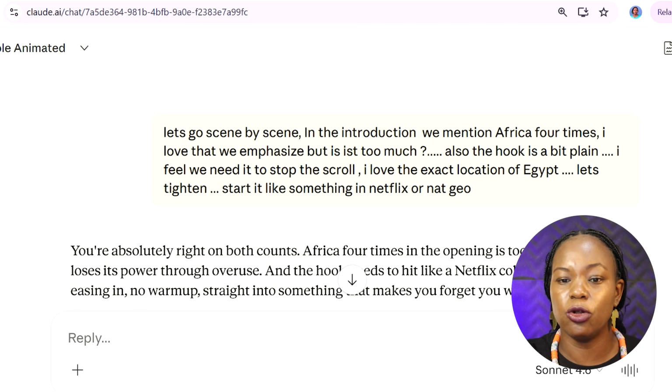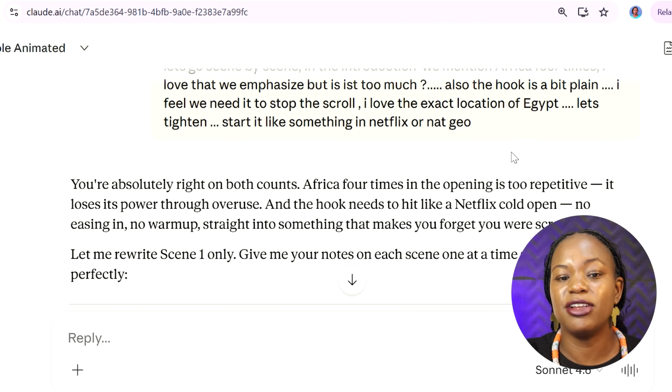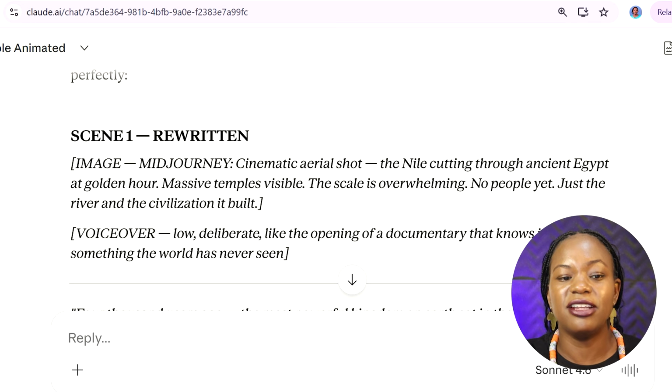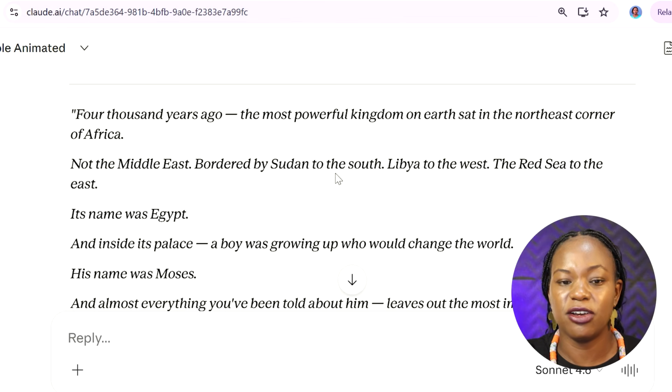And then I tell it also the hook is a bit plain. I feel we need to stop the scroll. I love the exact location of Egypt. Let's tighten that. This is what it gives me later on. 4,000 years ago, the most powerful kingdom on earth sat in the northeastern corner of Africa.